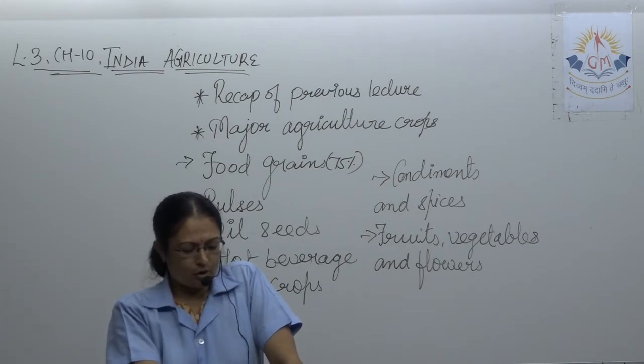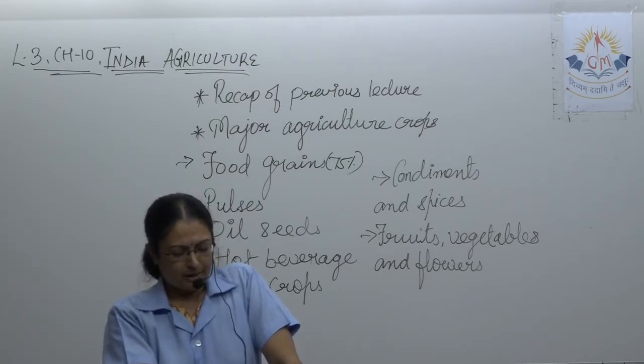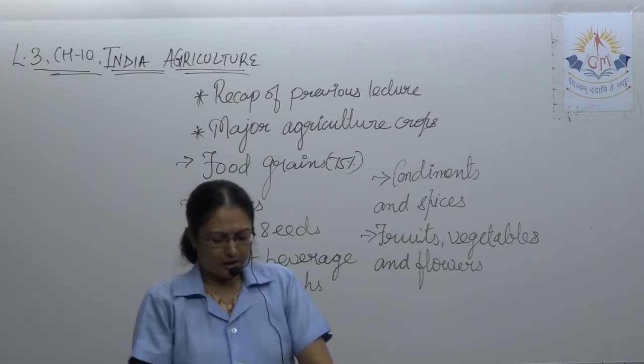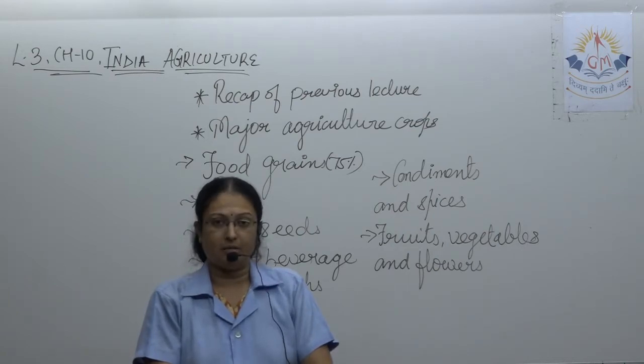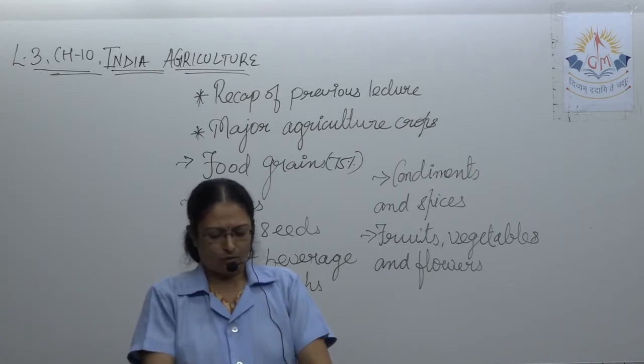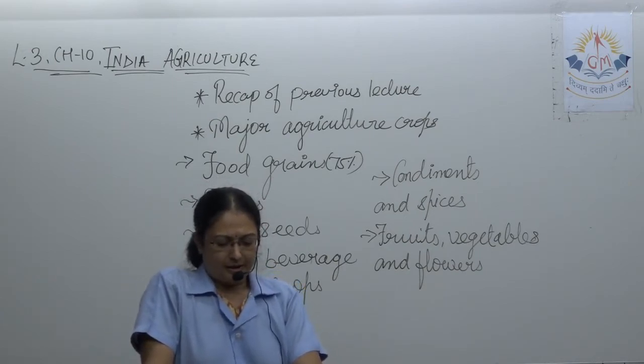Pulses are grown in all states except where the rainfall is more. Major pulses producing states are Madhya Pradesh, Rajasthan, Uttar Pradesh, Maharashtra, Odisha, Bihar, Andhra Pradesh, etc. In Gujarat, tuver is sown more in Vadodara district. Please underline. In Gujarat, tuver is sown more in Vadodara district, moong and mat in Kutch district, and urad in Patan district. Nitrogen is reinstated in the soil by growing the pulses.